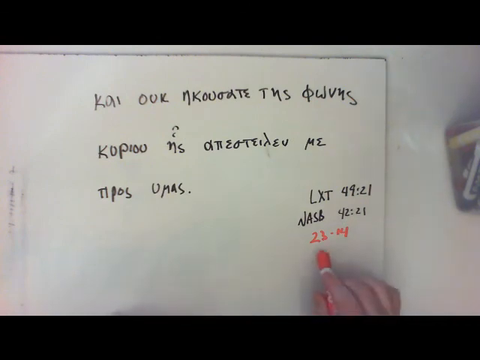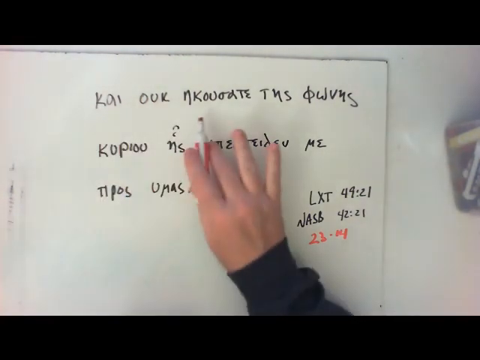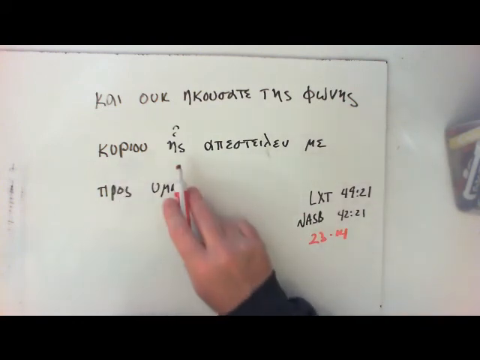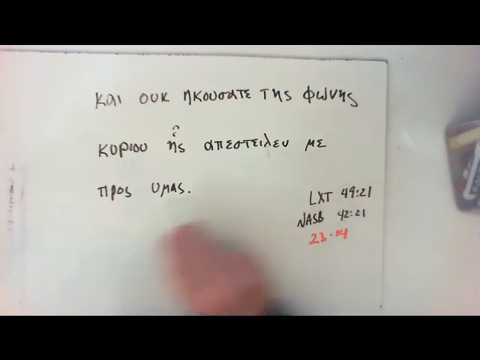This is workbook 2314, a passage from the Septuagint, the Greek translation of the Old Testament. Always fun to sort of get out of our New Testament box just a little bit and look at something that we don't recognize right off. Okay? Kai uk ekusate tes phones kuriou heis apestelen me pros humas.